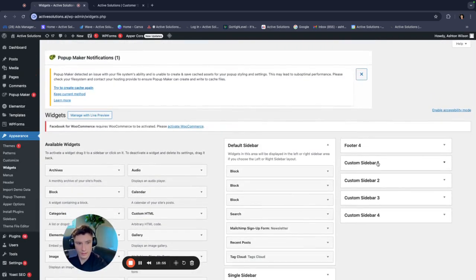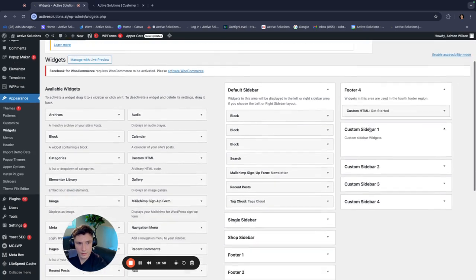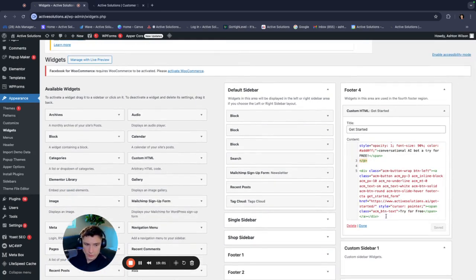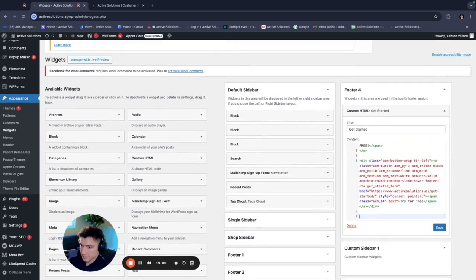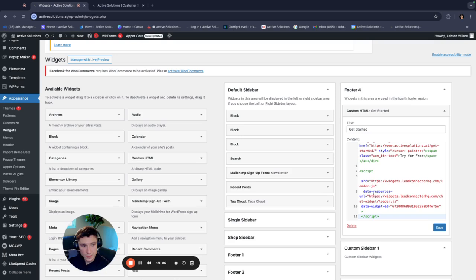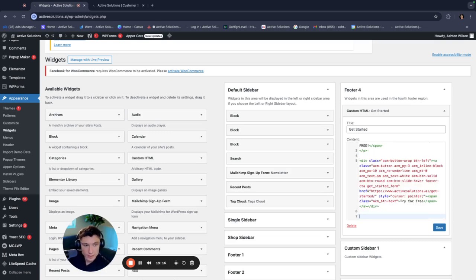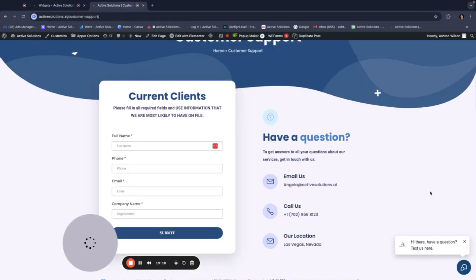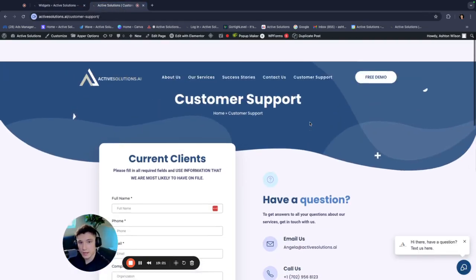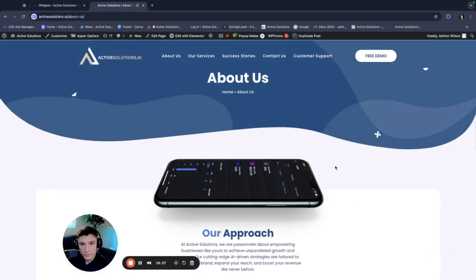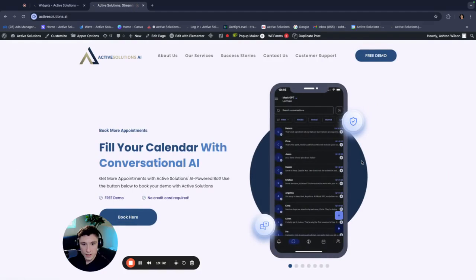One second. Right here, I'm actually just going to scroll down so you can see it, and then I'll delete it. So if I scroll down and I paste it, it's going to paste right here. This is the little widget, and then you're going to save this. Now, I'm not going to save it because I don't actually want it here, but if you do, it will pop up right here on every single page. For us, this is our customer support bubble, but to give you an example, if I go to this page or the home page, I have a little bubble that pops up here.